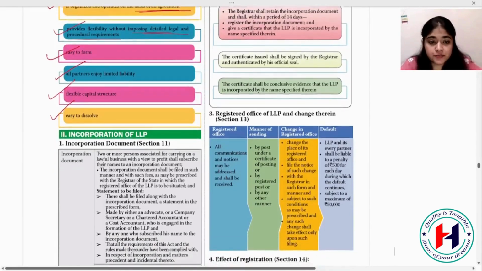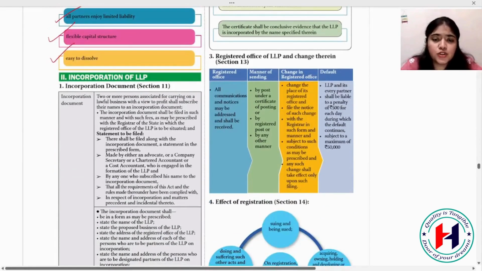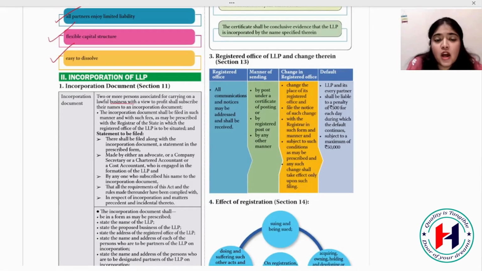Incorporation document. Two or more persons associated for carrying on a lawful business with a view to profit shall subscribe their names to an incorporation document. Two or more partners who want to do a business that is going to make a profit, and that is a lawful business, right? It is important that they do a lawful business. They will subscribe, will write their names in the LLP incorporation document.